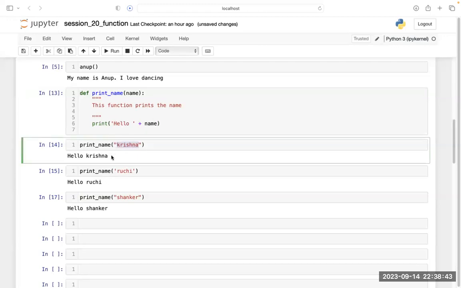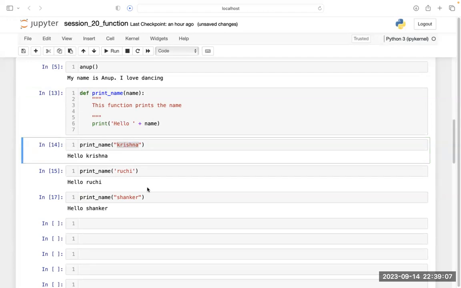We do not need to write this thing again and again. If you want to print hello Krishna, hello Ruchi, hello Shankar, you have to write this again and again. But if you simply write one function and then keep on passing the argument, you do not need to write this again.